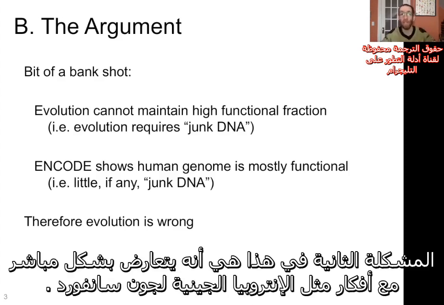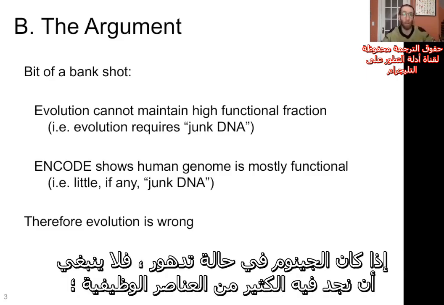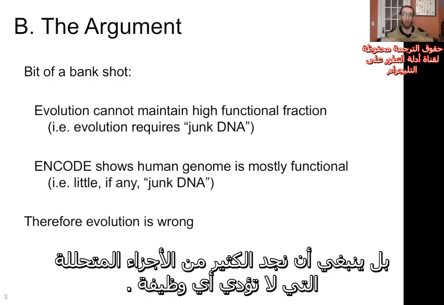The second problem with this is it is in direct contradiction to ideas like John Sanford's genetic entropy. If the genome is degenerating, then we shouldn't find a lot of functional stuff in there. We should find a lot of broken down stuff that's not doing anything.